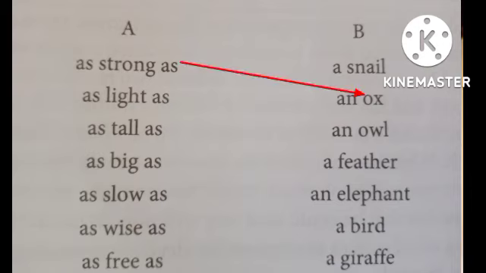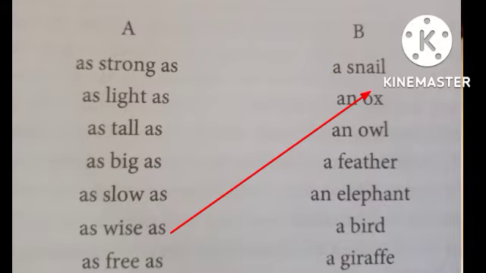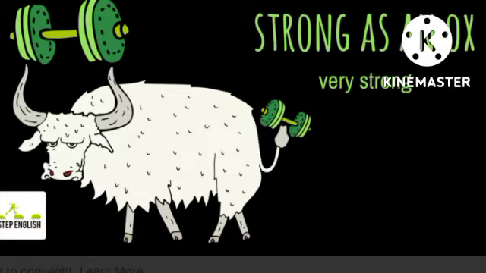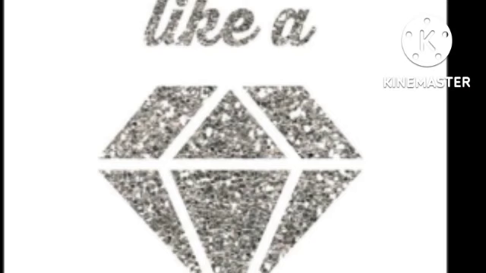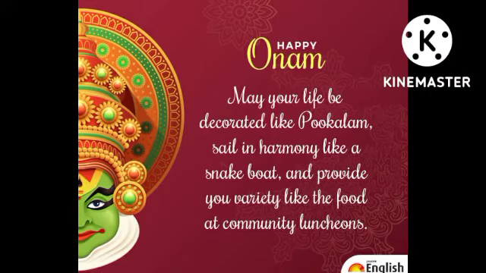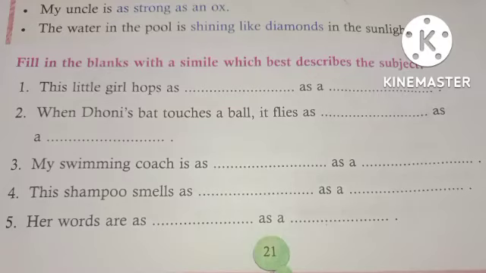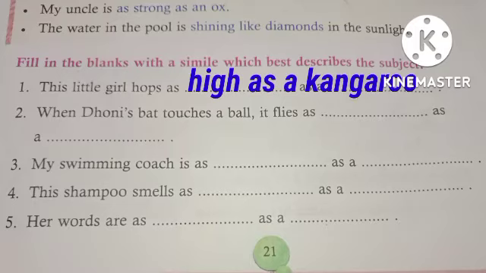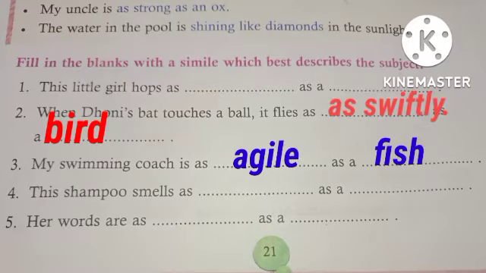And here are some more examples of simile. He is as busy as a bee. She danced like a peacock. My uncle is as strong as an ox. The water in the pool is shining like diamonds in the sunlight. Now, hurry up. All of you try to do this exercise given. Fill in the blanks with a simile which best describes the subject. Hurry up. Students, all of you have done that.